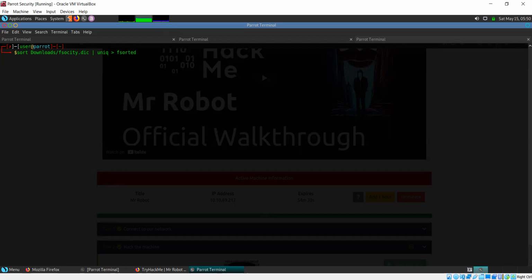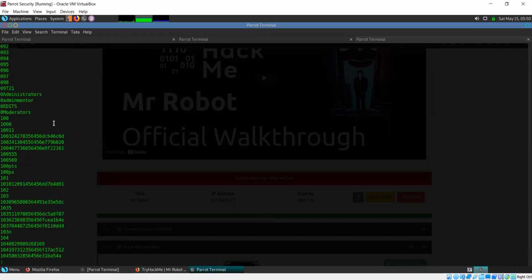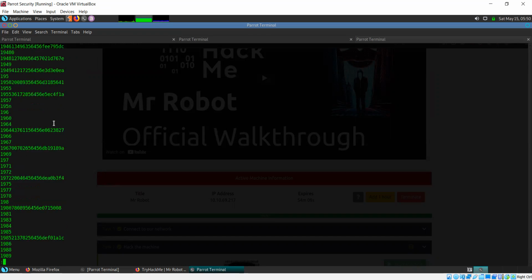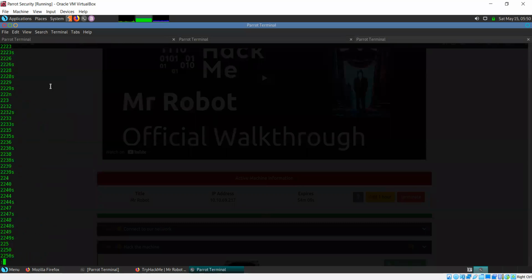So I'll run this. Okay, now let's open the f sorted file. So this is the file. Now in this file, all the entries are sorted and there are no duplicates. Because all the entries are sorted, you can say it starts from 0 and then it goes on 1, 2. So first you'll have all the numeric names and then the other words, starting from A.